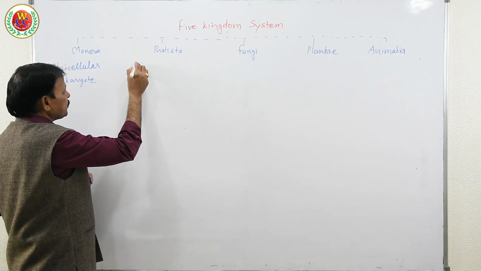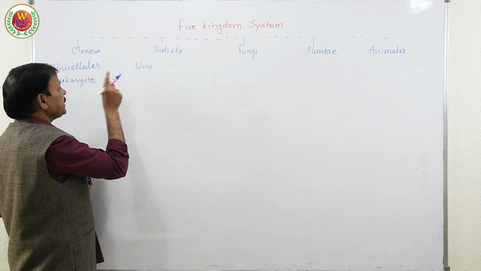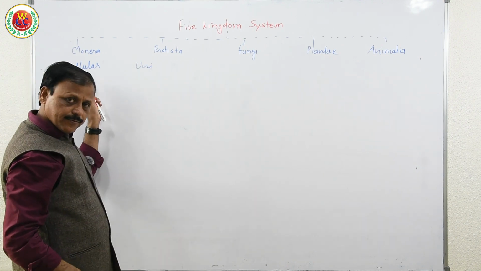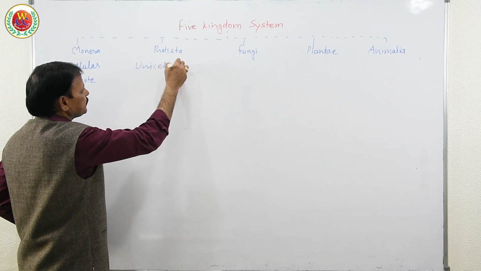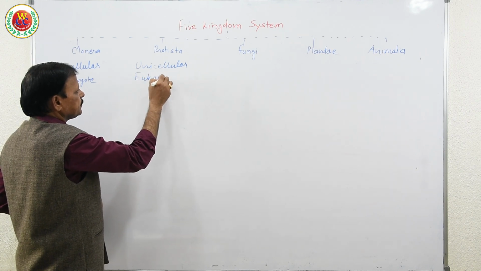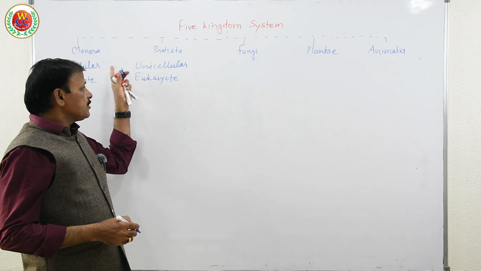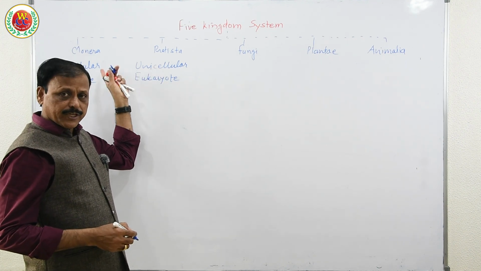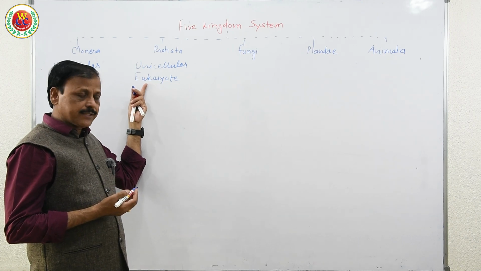Here Protista, unicellular, no doubt. Monera and Protista are unicellular, but still there is a difference. Monera are prokaryote and Protista are eukaryote. By thallus organization, that is unicellular or multicellular, both are unicellular, but the cell type is prokaryotic or eukaryotic.